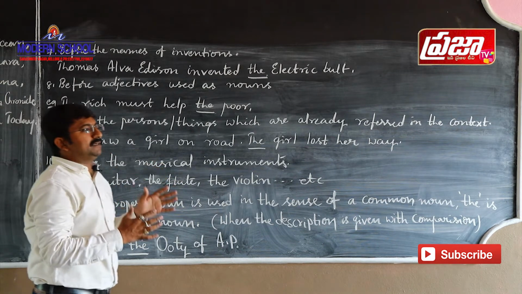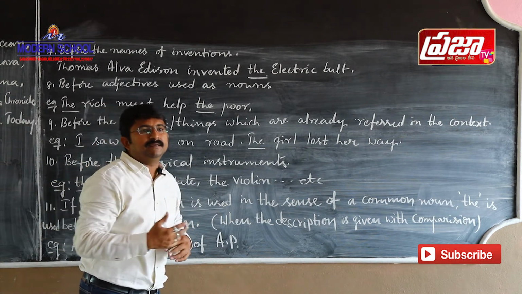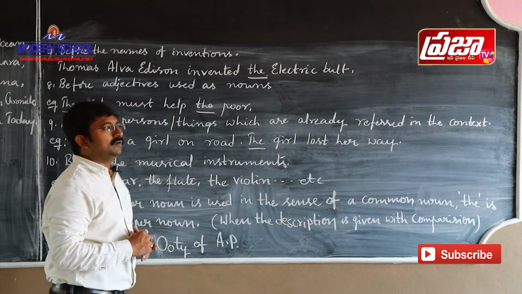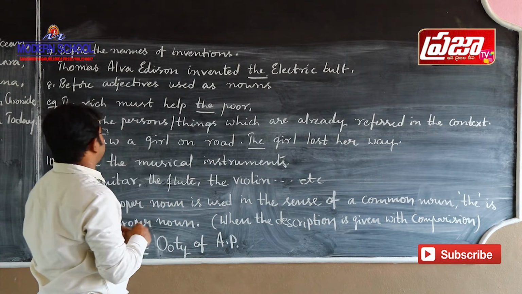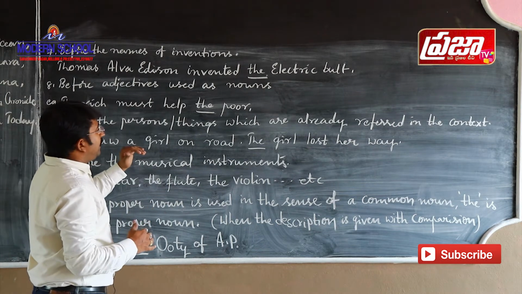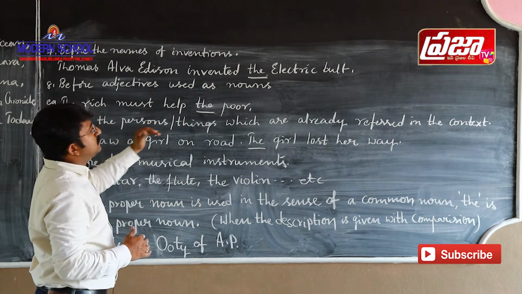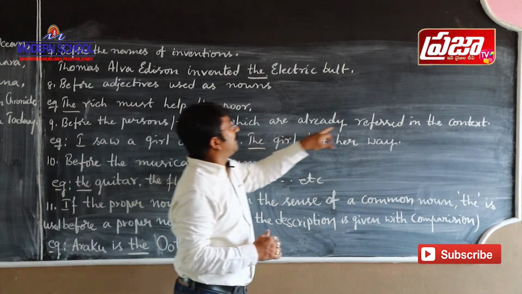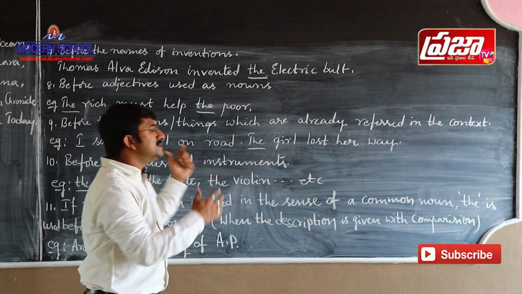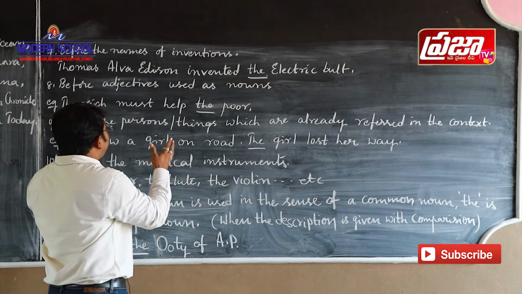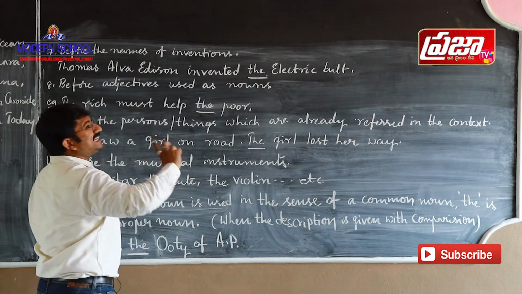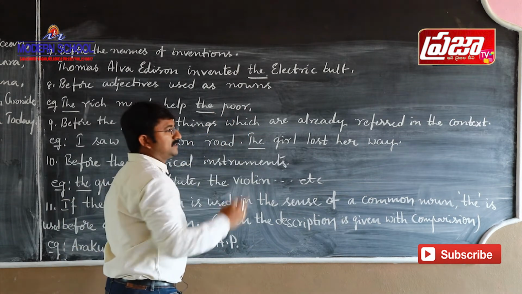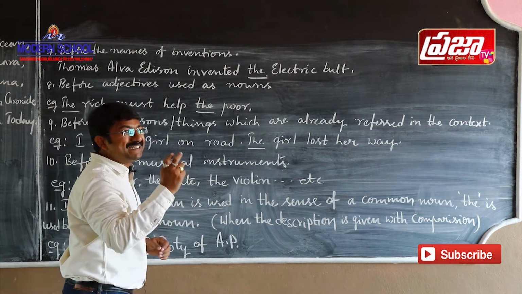See here, at the time we write a story, or at the time we draft something, we come across this point. If the person or the thing is already referred to in the context in the before sentence, then before that person or the thing in the second sentence onwards, the third sentence and fourth sentence, we have to use a definite article.